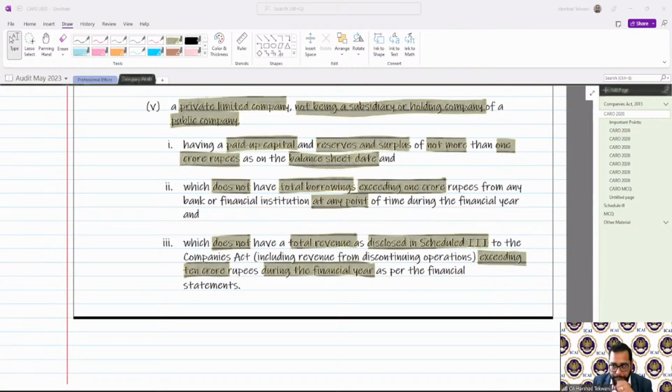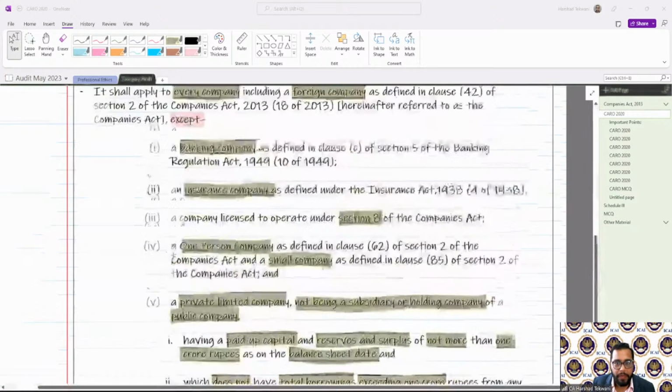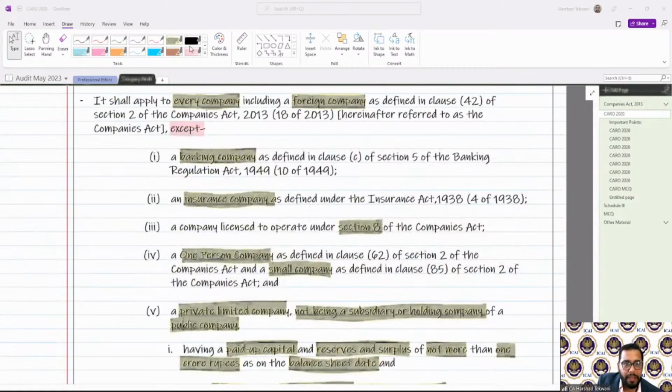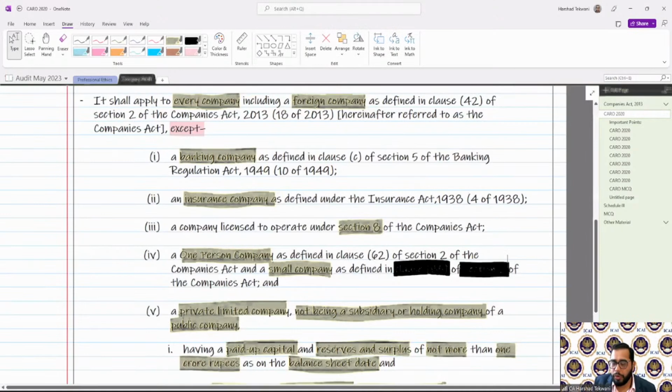Now, another question: what is a small company, and where is it defined? The small company is defined under Clause 85 of Section 2, the definition section.